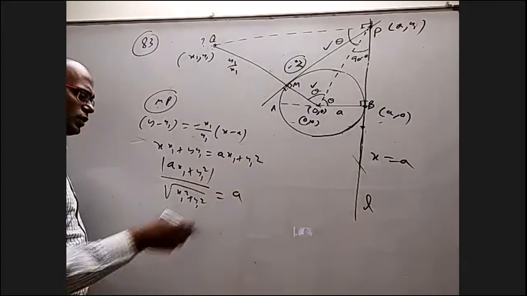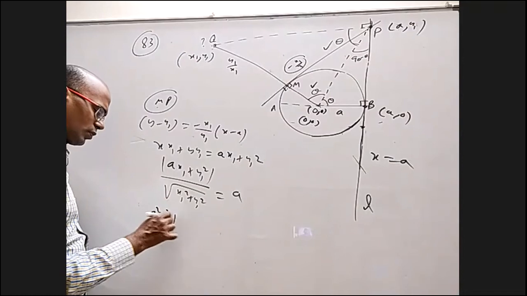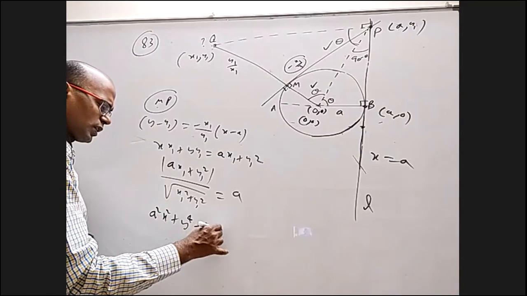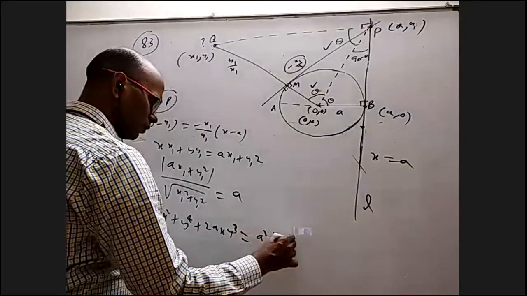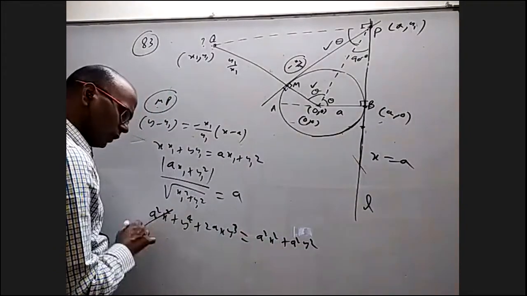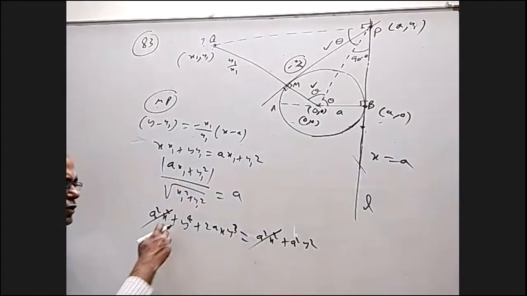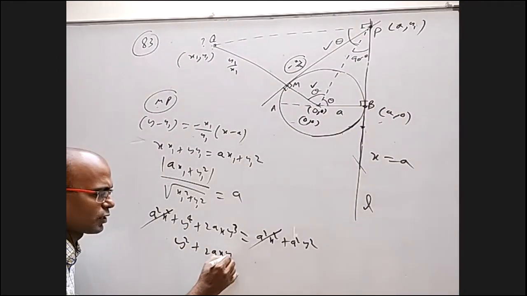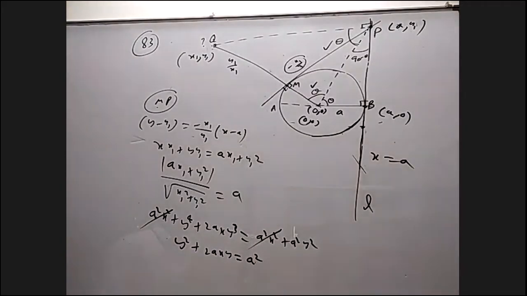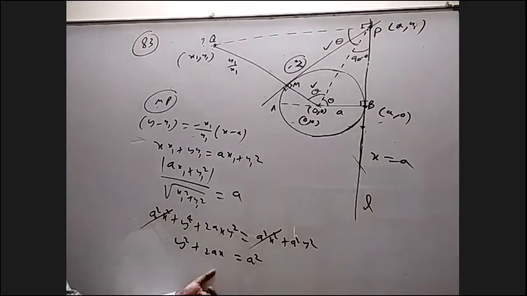Constant mod c by root of a square. I bring this side and square it. This will come a square x square plus y to the power 4 plus 2ax y cube. Here I'll get a square x square plus a square y square. A square x square will cancel. There is also y square that comes common. I can cancel. I'll get y square plus 2ax equal to a square. This is also not y cube, it's y square only. So 2ax. That's it. We got a parabola.